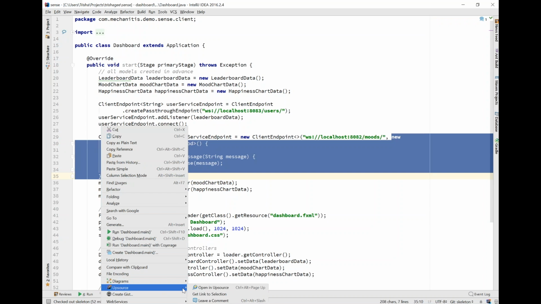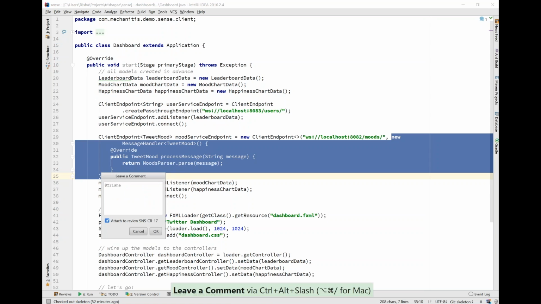I can say Upsource, leave a comment, or use the shortcut of Control, Alt, and Slash. And here I can either address the comment directly to the author or just leave a general comment which says something like, please use Java 8 idioms. Now when I leave this comment, I can attach it to the review, which is the review that I'm looking at.